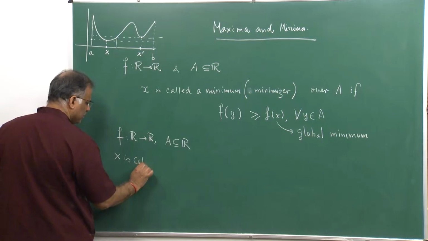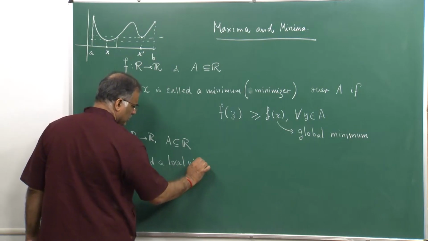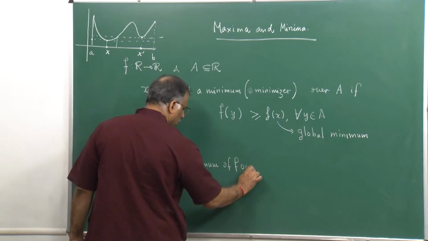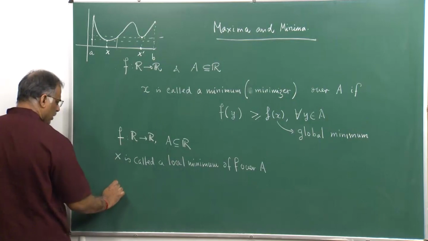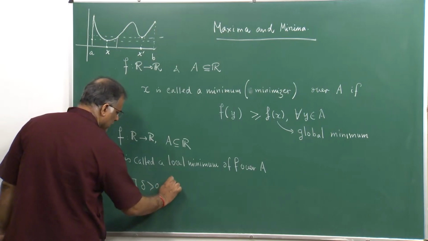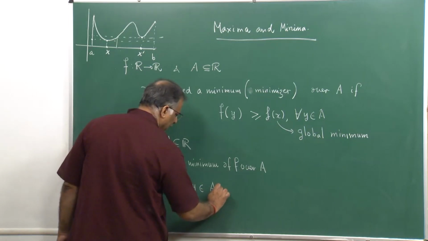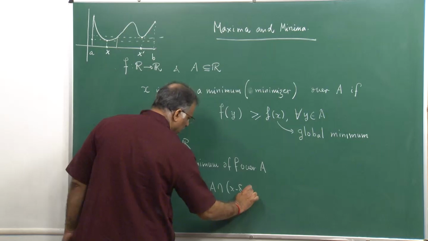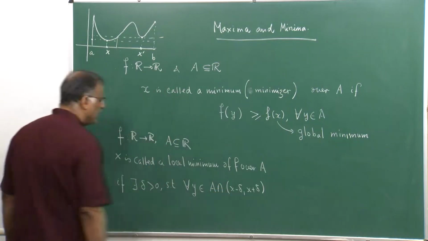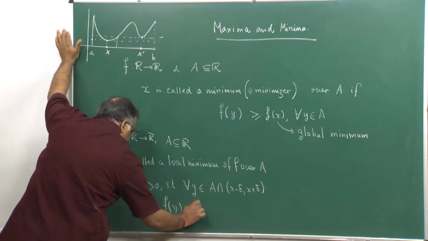x is called a local minimum of f over A if there exists delta greater than 0 such that for all y which is an element of A intersection (x minus delta, x plus delta), f of y is bigger than or equal to f of x.